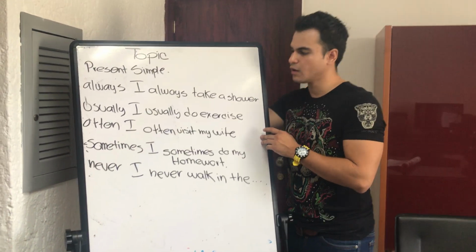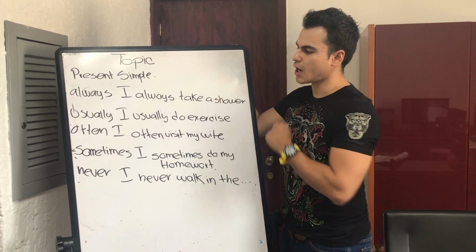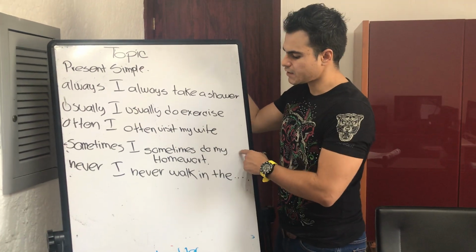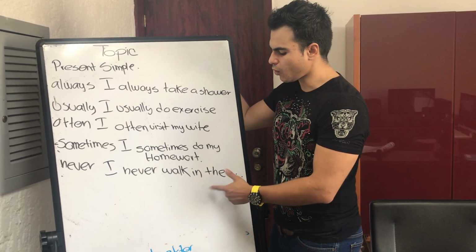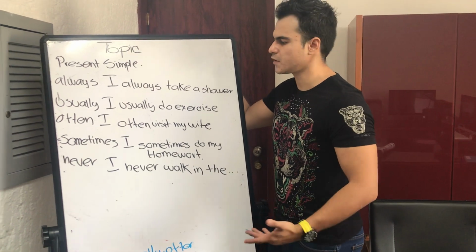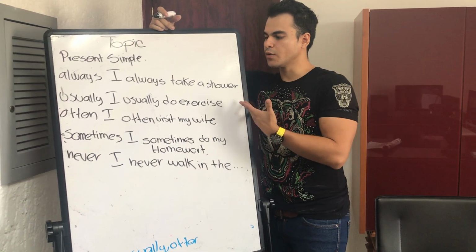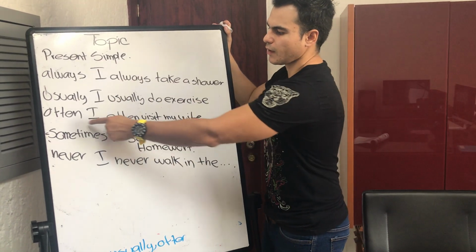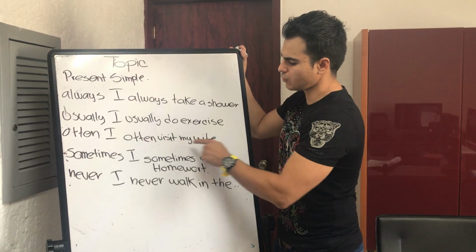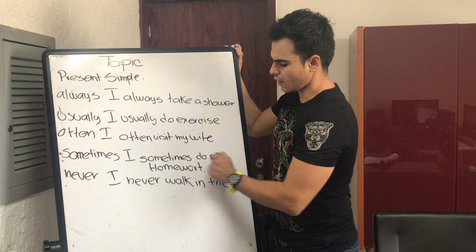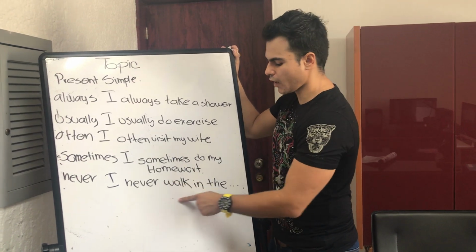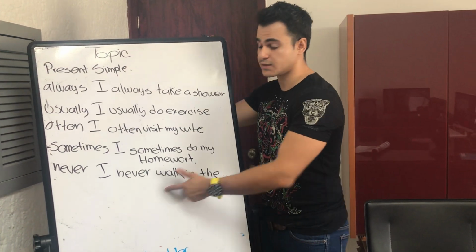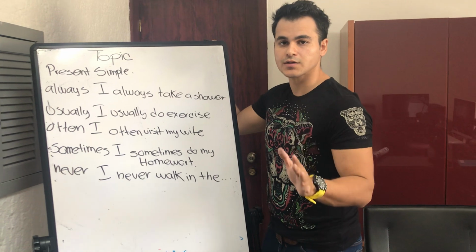Por ejemplo, I always take a shower. I usually do exercise. I often visit my wife. I sometimes do my homework and I never walk in the, I don't know, Jalisco Stadium, for example. Alright? Yo siempre tomo una ducha. Usualmente hago ejercicio. La mayoría de las veces, o en ocasiones, visito a mi esposa. A veces hago mi tarea. Y nunca camino, I don't know, downtown at night, nunca camino en el centro en la noche, right? That could be dangerous, podría ser peligroso.